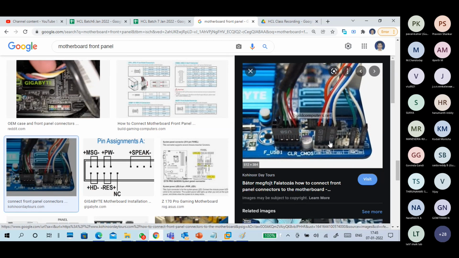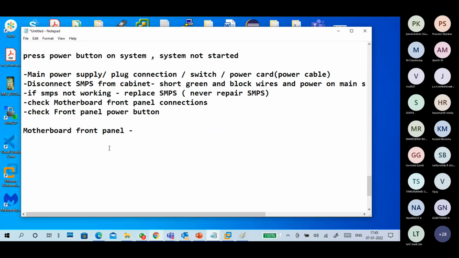Okay. This is USB and these are the connectors. So what are there? Power on, reset button, power on, like you press the power on, right? So power on, reset, HDD LED. Okay, HDD LED. Next one is power LED. These are the front panel connectors.